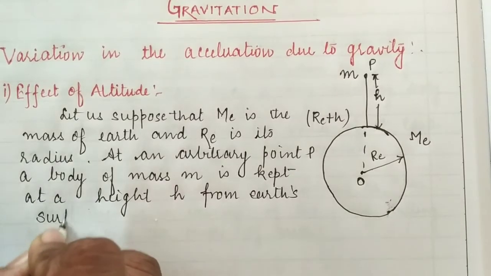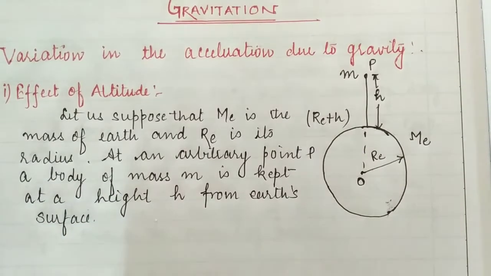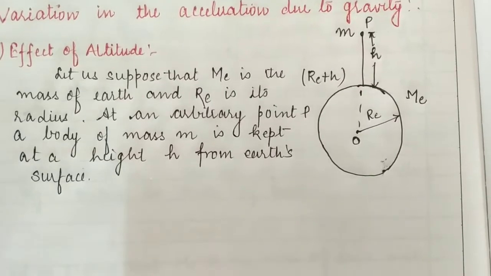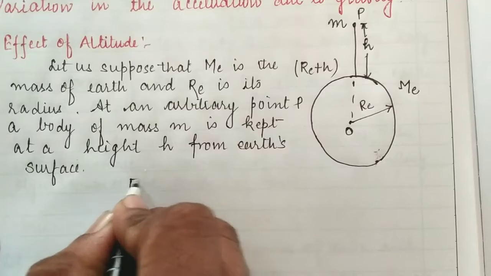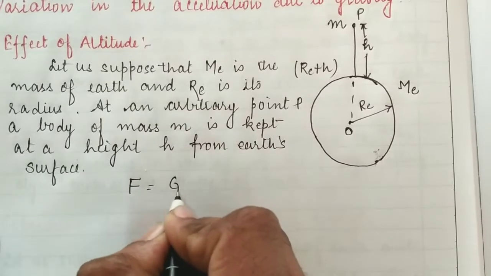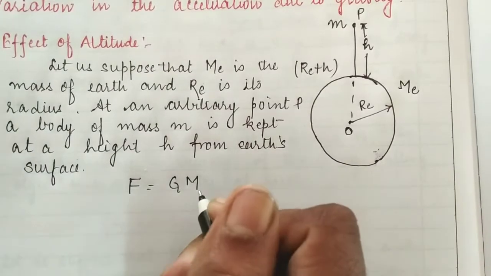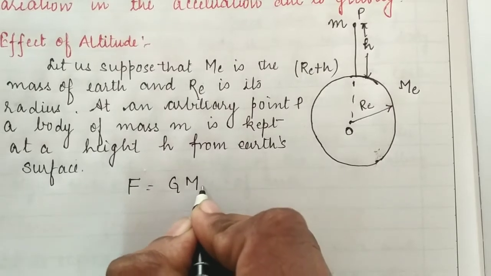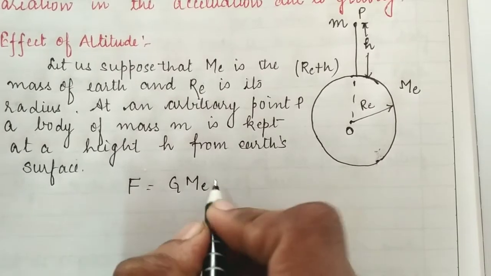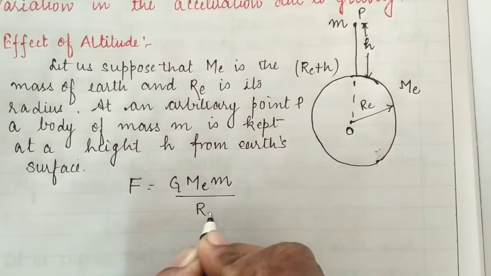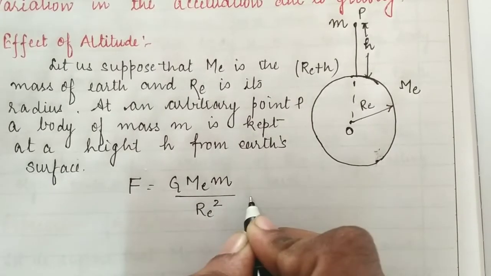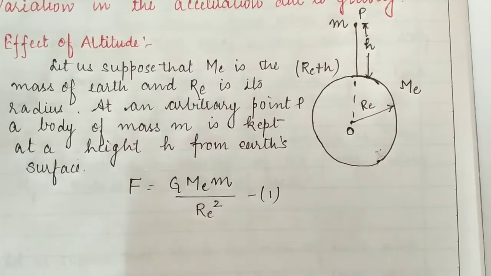Students, as we know, according to the law of gravitation, the force of gravitation acting on a body is F equals G m1 m2 upon r square. Here m1 is the first body, the earth, so we can write G ME, and the next body is m, upon RE square. We are well aware of this fact from the law of gravitation.